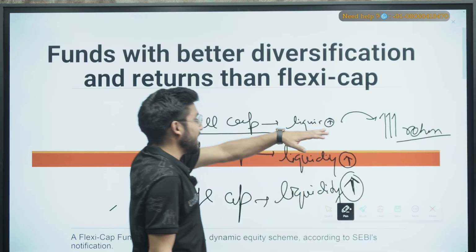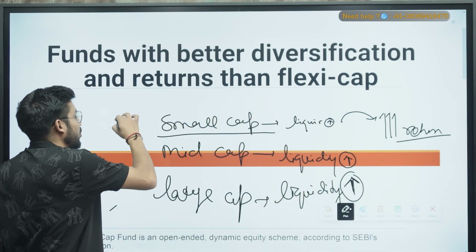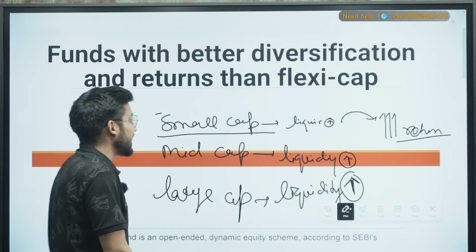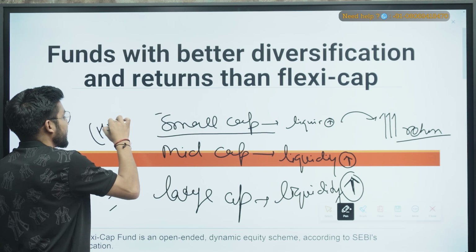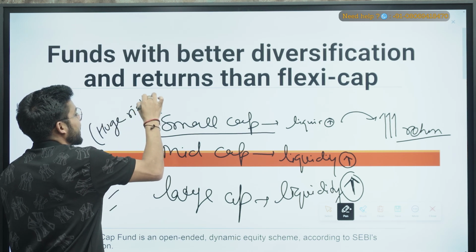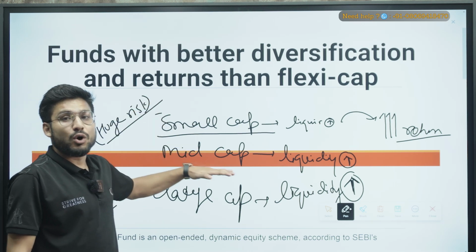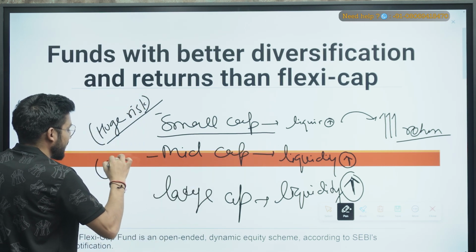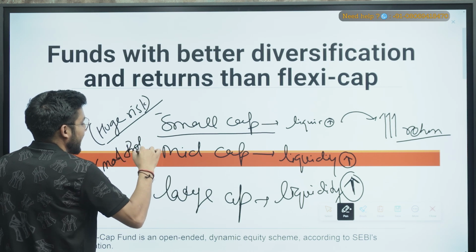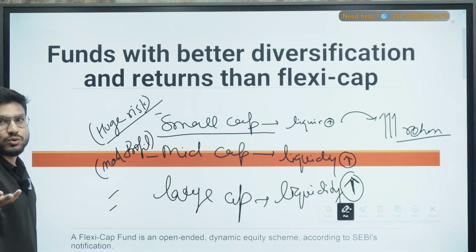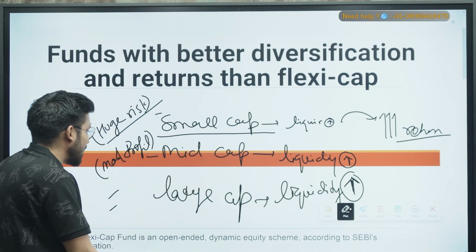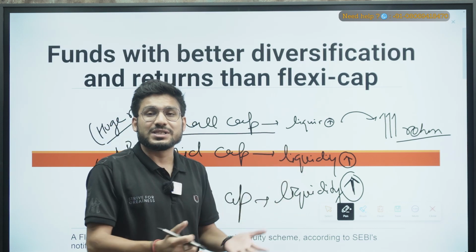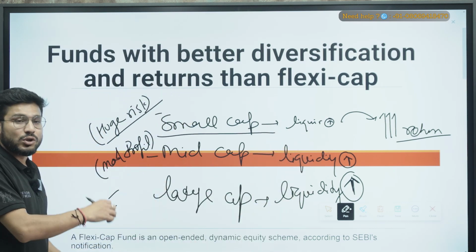They are the active funds. If you go with them, they can provide you so much profit, but it comes with huge risk. The moderate profit is in the mid cap, where you get moderate profit and moderate risk also, so a little bit of risk will be there. Now in large cap, there is so much liquidity because many mutual funds and many investors are investing there.